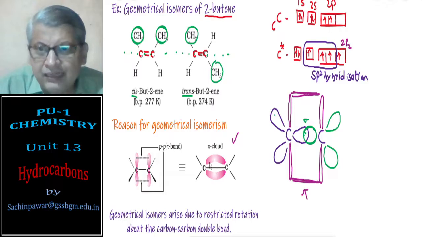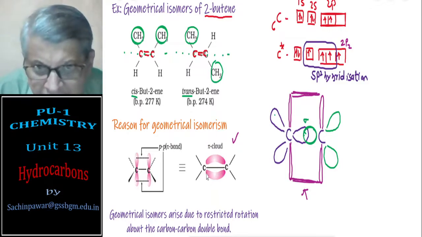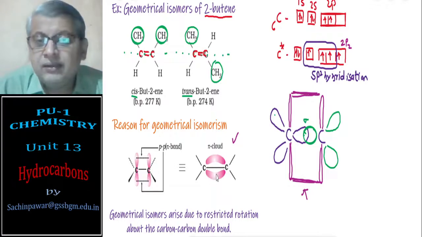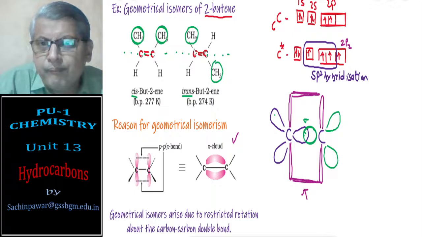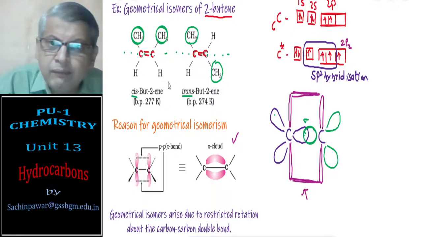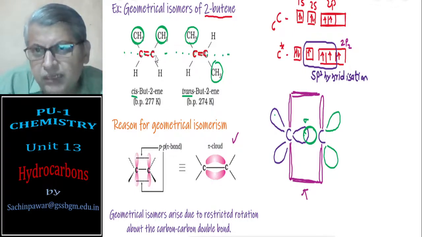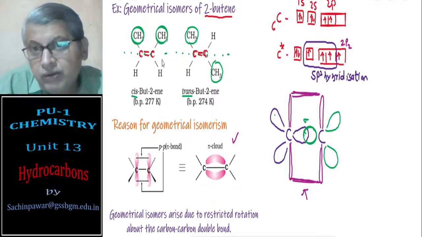Since rotation about the carbon-carbon bond is not possible, cis cannot be converted into trans by rotation about the double bond.